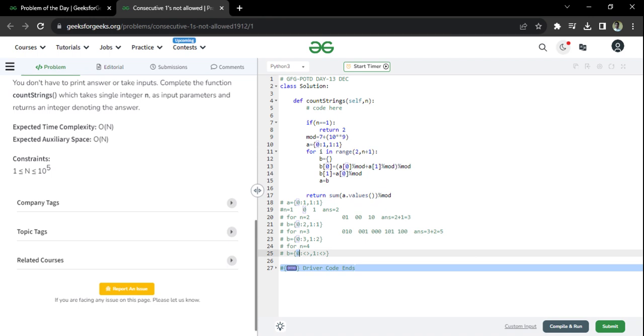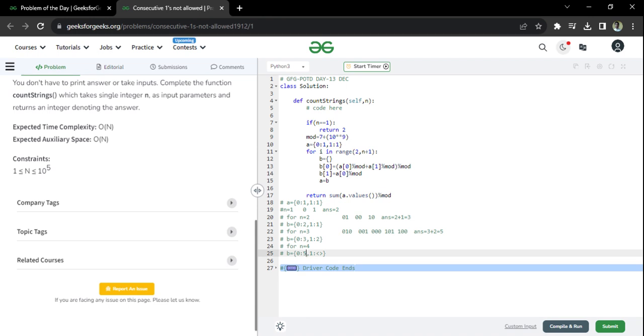So how to find that? Take any string of length 3 that is ending with 0, or any string of length 3 that is ending with 1. Take any string ending with 0, you can add a 0 to it. Take any string of length 3 ending with 1, you can add a 0 to it. So basically we'll add these two numbers to get the count of strings of length 4 ending with 0. That will be 5.